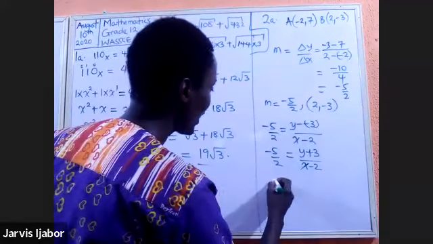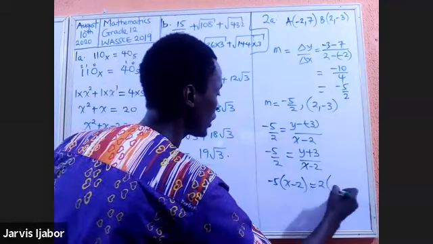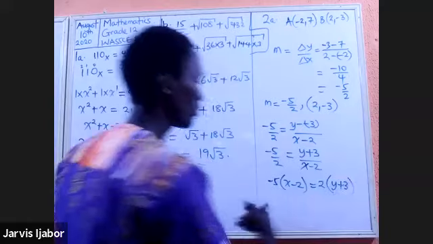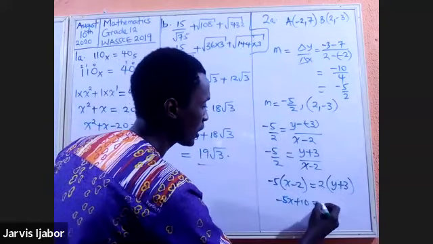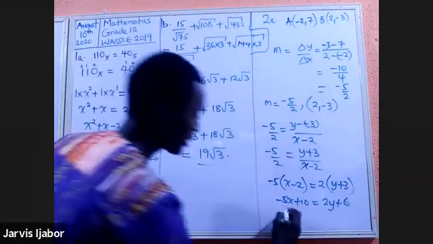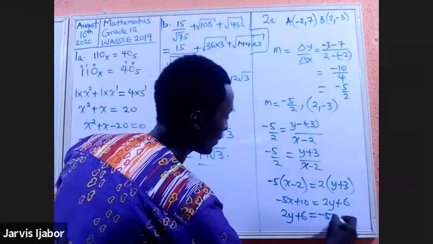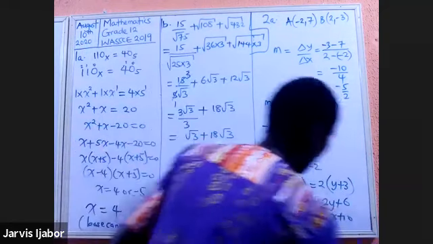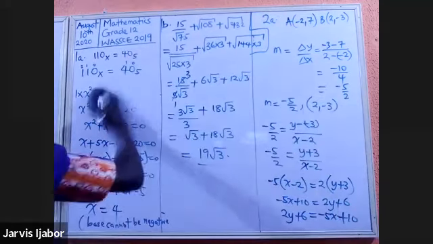All right, so that will be negative 5 into X minus 2 equal to 2 into Y plus 3. Multiply out. That will give you negative 5x plus 10 equal to 2y plus 6. We rewrite. That will be 2y plus 6 equal to negative 5x plus 10. So we can take our problem to this side of the board.